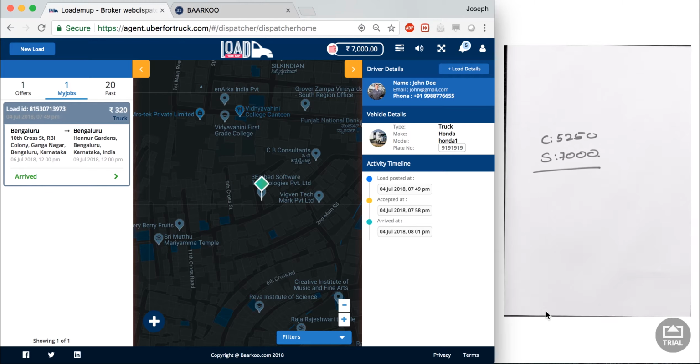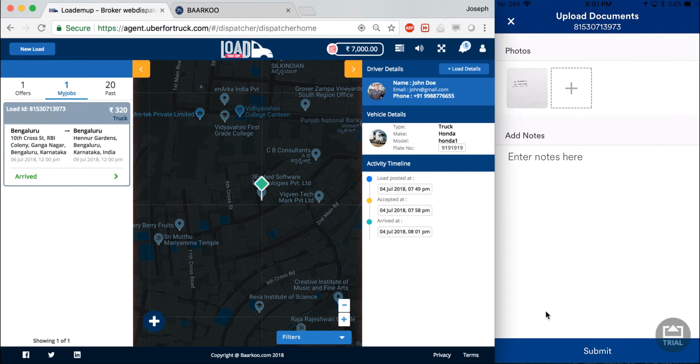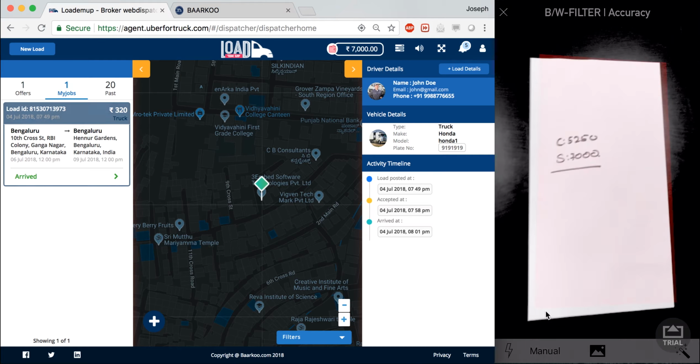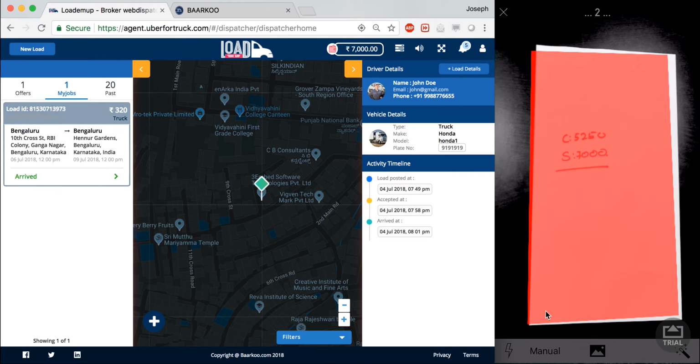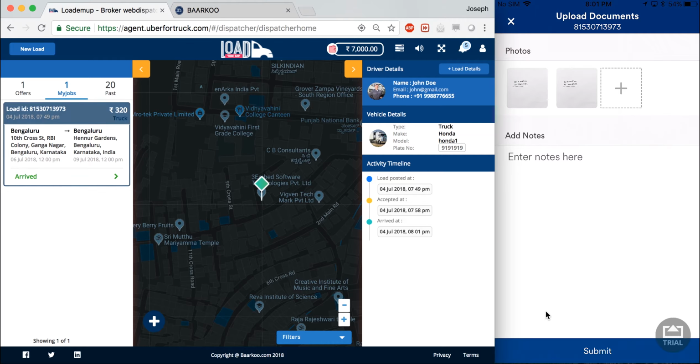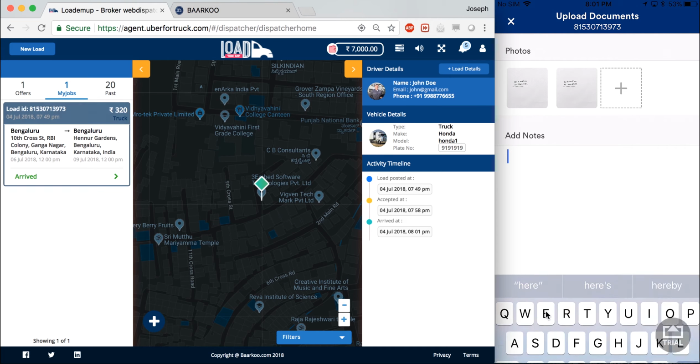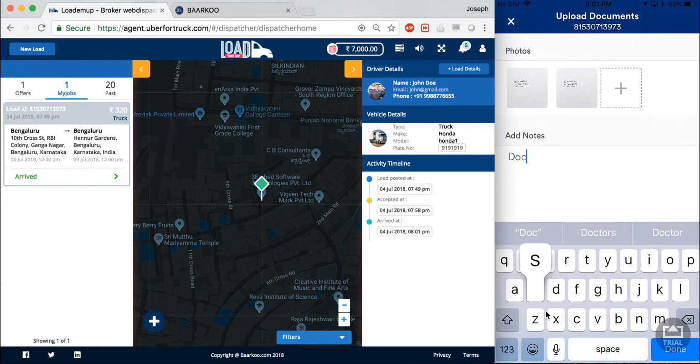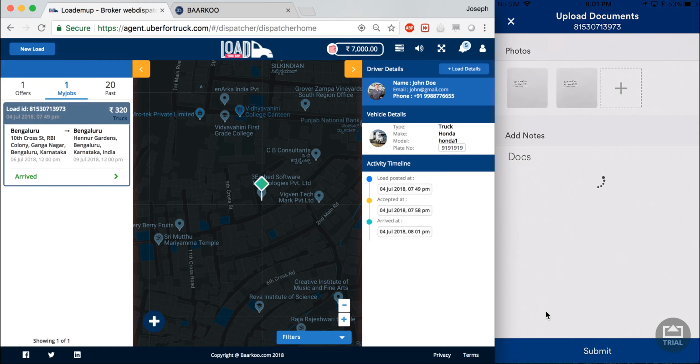So this is another really cool feature that we have integrated. It is an automated document scanner. What it does is it automatically detects the edges of your document and scans the document. It's a really important feature to avoid forgery of documents, as in this industry it's quite important to have the right set of documents. You can also enter notes. Documents are being uploaded onto the server.